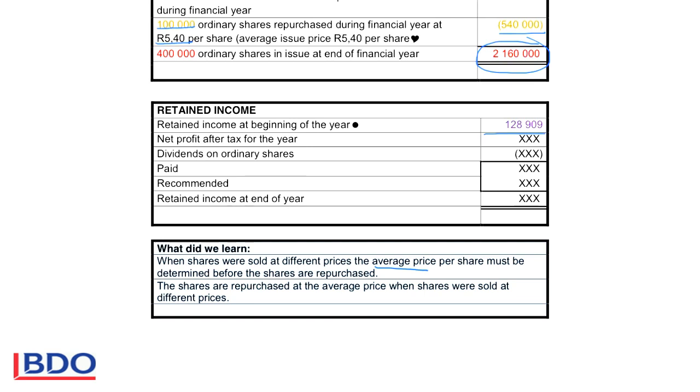So you will have to add the total number of shares, the total capital that was received, and divide it to work out what is the average price. The shares are repurchased at the average price when they were sold at different prices originally.